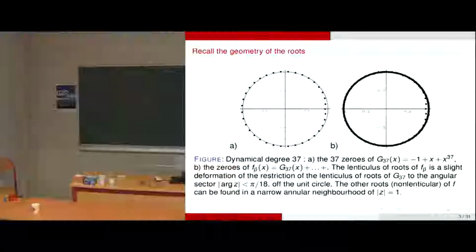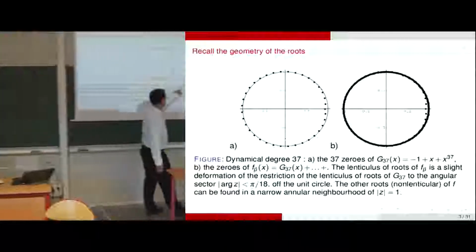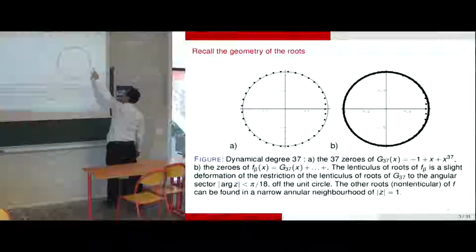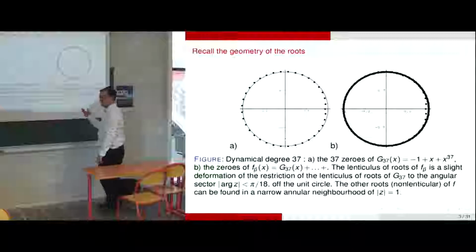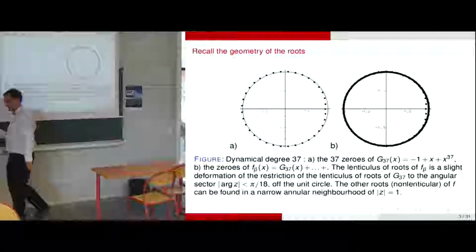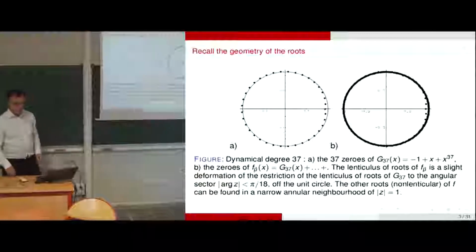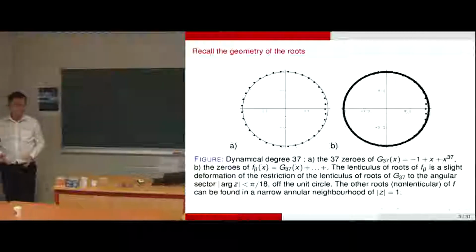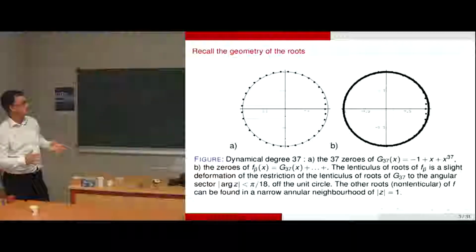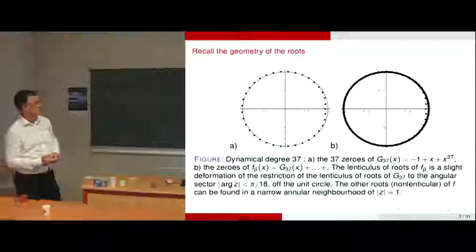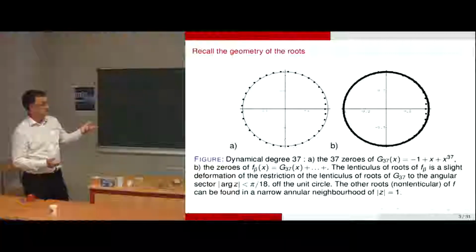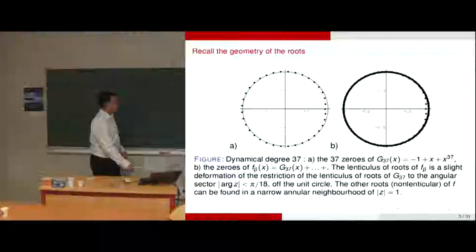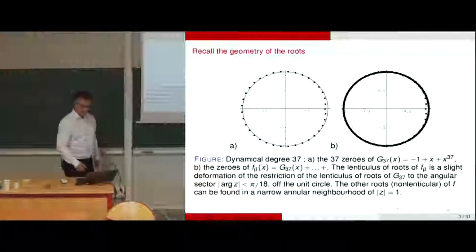And when beta is not a root, a Perron number in this sequence theta n minus 1, and n equals 37, you still have the lenticuli like that, with your other roots actually stuck to the unit circle, and you have two categories of zeros. That's the general approach we have. Because it covers all cases of reciprocal algebraic integers, all the information is there, and if we want to tackle the problem of Lehmer, we have to do something with that and understand it deeply.